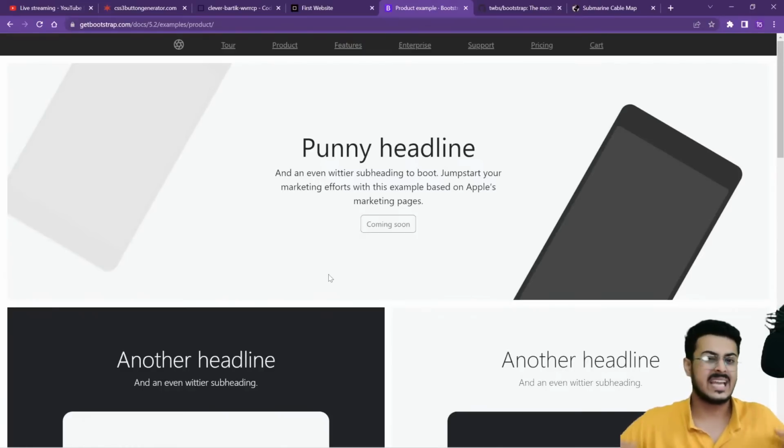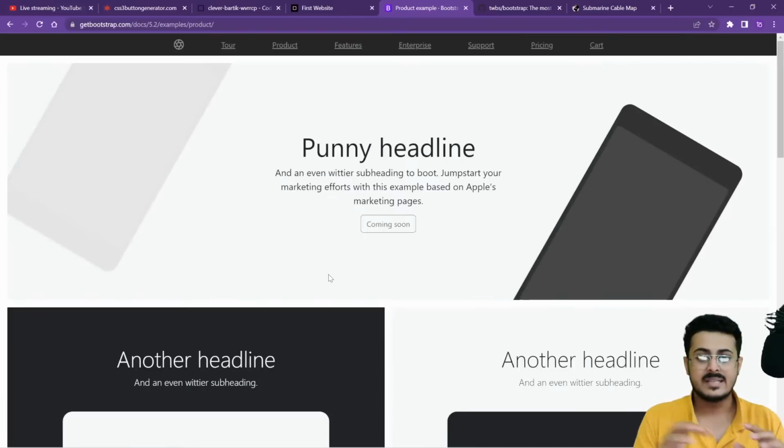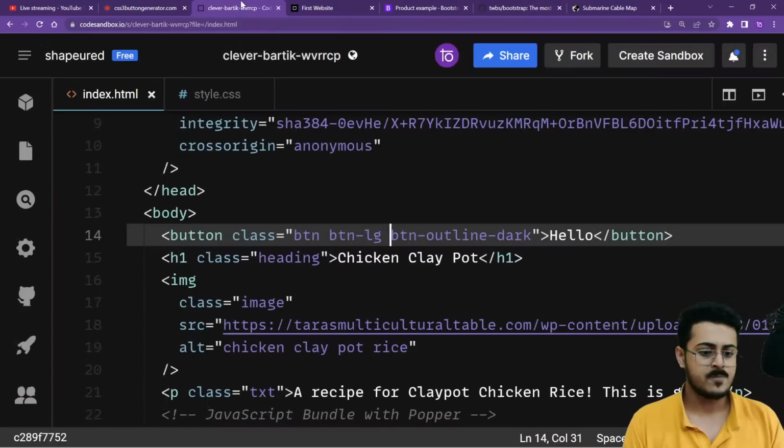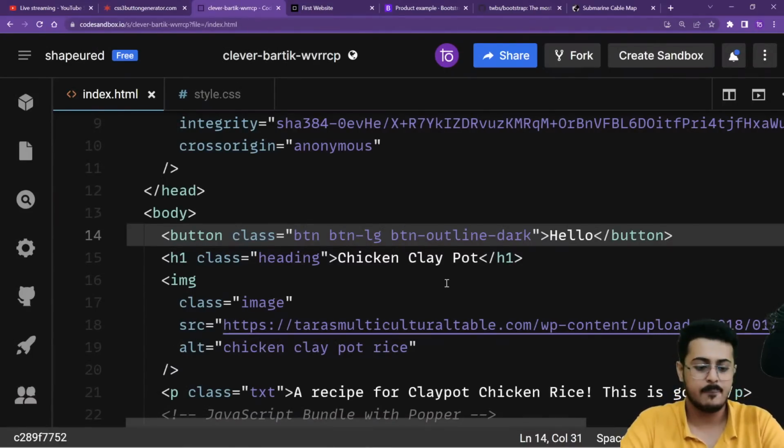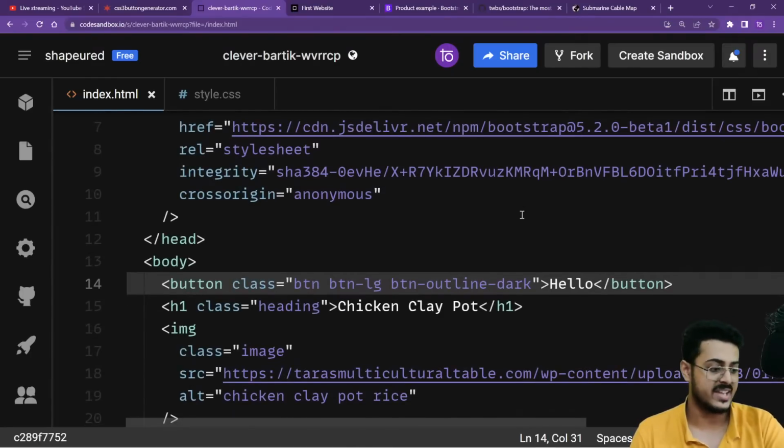So instead of writing everything in CSS, trying to understand, okay, what is this, what is that, you will have to understand that, of course, the basics of CSS you will have to know, but still, you can directly use Bootstrap to create websites at the end of the day. Let us look at one more example right now. We are currently using, I think, Bootstrap version 5. Yes, we are currently using Bootstrap version 5, guys. HTML version 5, CSS version 3, and Bootstrap version 5.